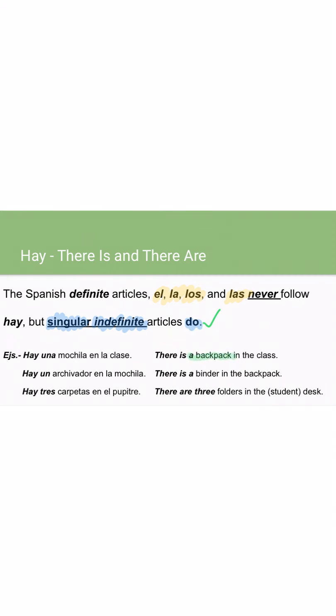It's a backpack, a binder. Check it out down here, though. We have "Hay tres carpetas en el pupitre." That tells me there are three folders in the student desk, essentially, right? So again, we're seeing how this can be there is and there are without any change. Super simple, amigos.